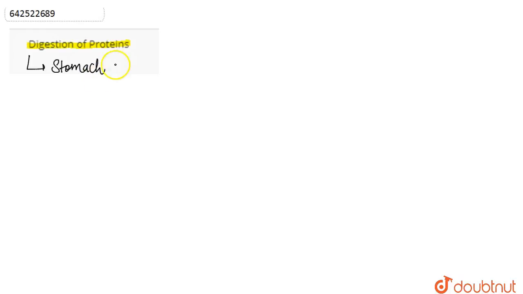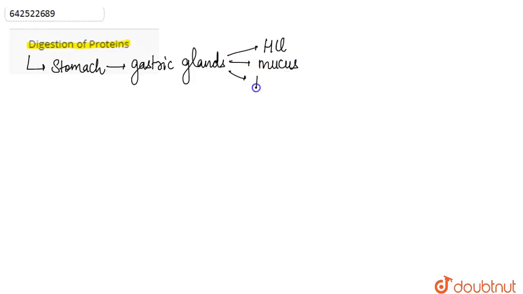In the stomach there are certain glands present, the gastric glands. The walls of the stomach have gastric glands that secrete three main components: hydrochloric acid, mucus, and the enzyme pepsin. This enzyme pepsin brings about the breakdown, or the digestion, of protein. So the slight digestion of proteins takes place in the stomach.